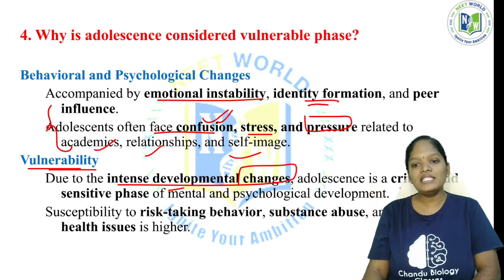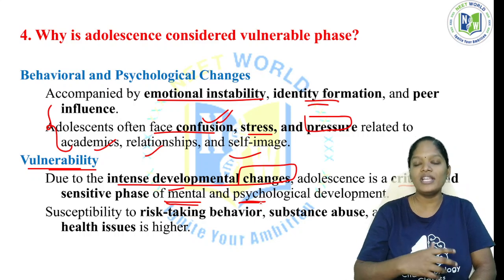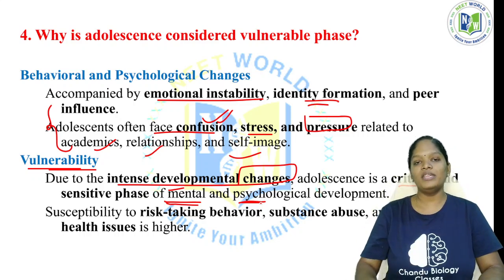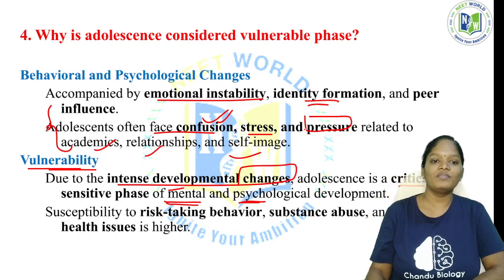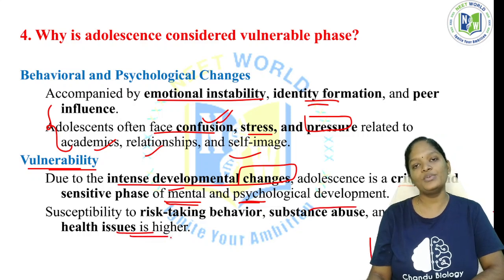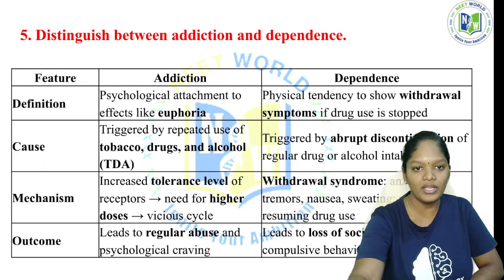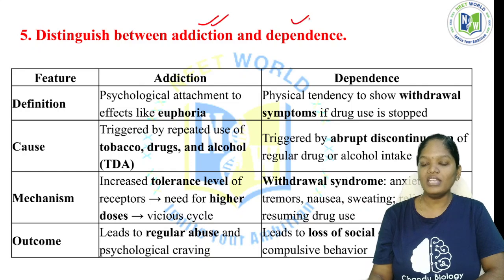Adolescence is a critical and sensitive phase of mental and psychological development, because all the developmental processes are very fast in this period. So for all human beings, being vulnerable in the adolescent period is normal. Susceptibility to risk behavior, substance abuse, and mental health issues is higher at this period.